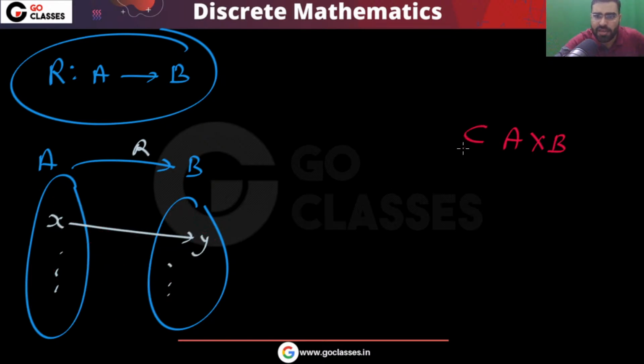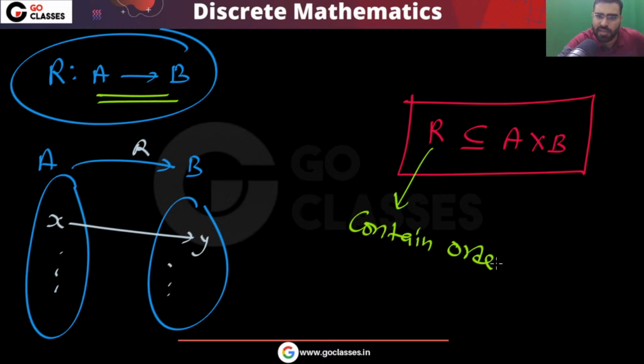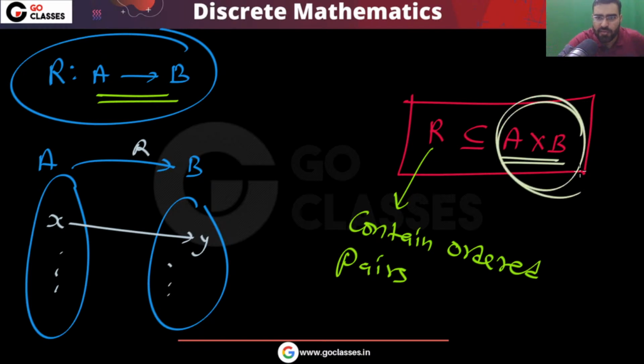So I can say that every relation is basically a subset of A cross B. This is a simple point. You have a relation from A to B, that is a subset of A cross B. So it simply means that this relation will contain ordered pairs, because this is a subset of A cross B, and you know what A cross B is. A cross B is the set of all ordered pairs where the first element comes from A and the second element comes from B. Every relation from A to B is a subset of A cross B.